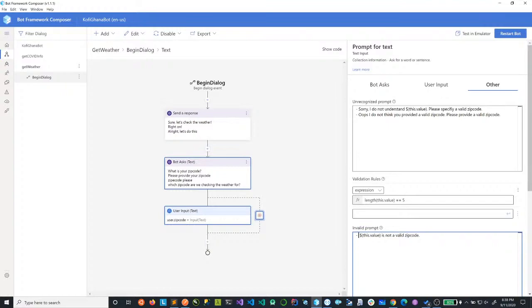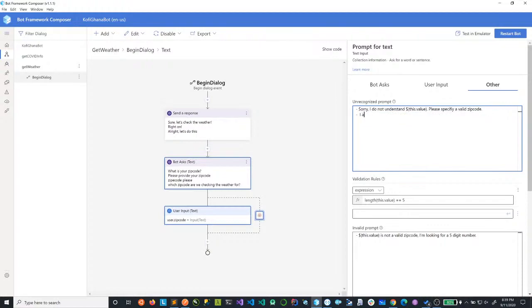Let me just take this out. So here we go. We say that whatever they provided is not a valid zip code. So I can now say I am looking for a 5-digit number, and that's it. Then I can say, oops, I don't think you provided a valid zip code. Yeah, let's keep this to the invalid because this is more specific to it.